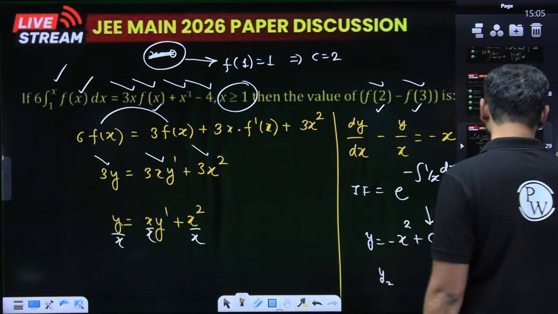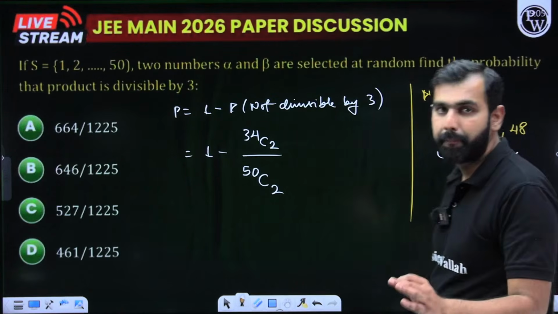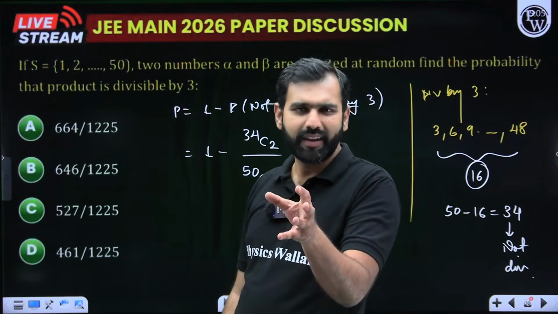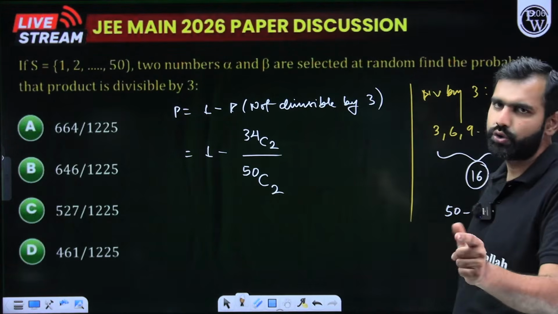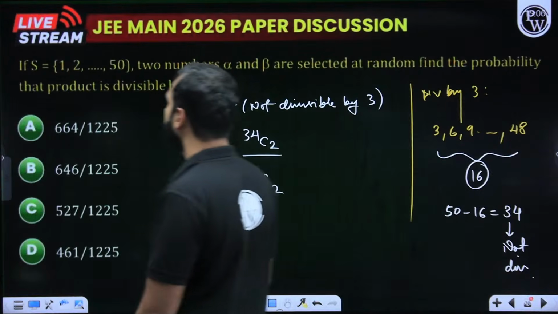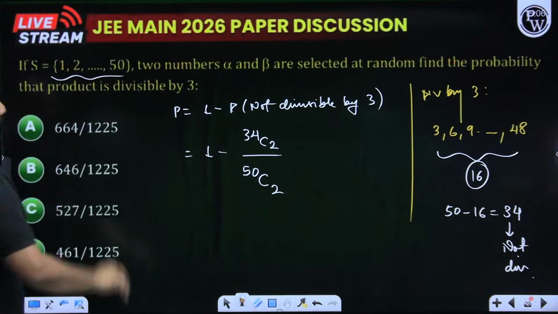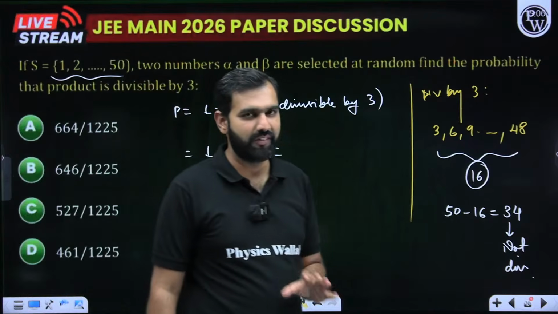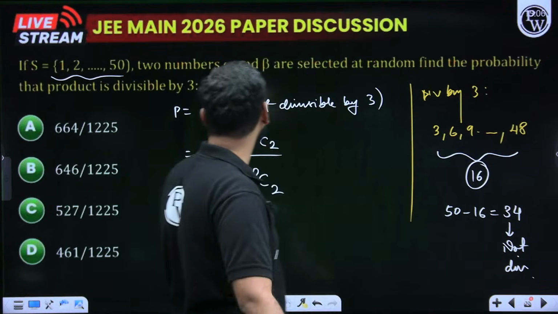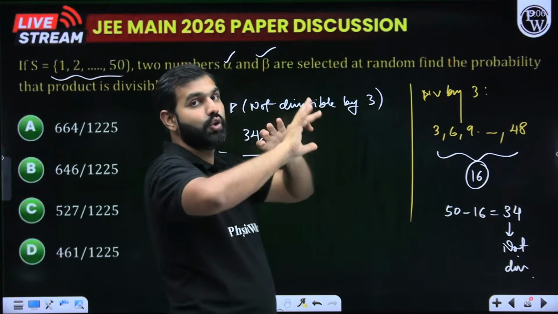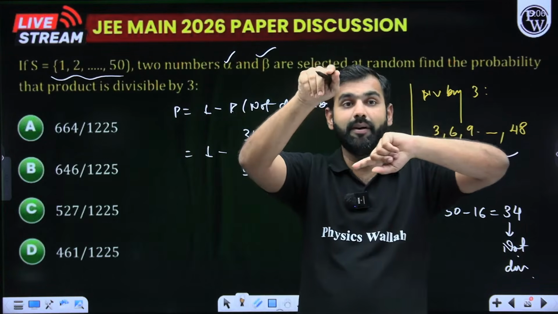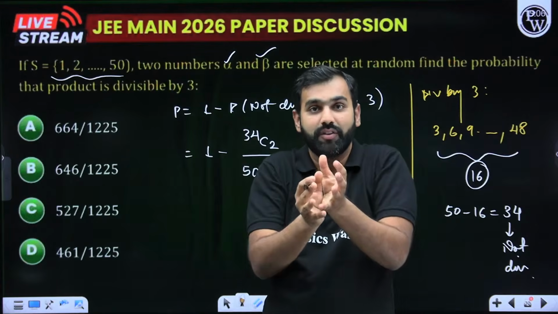The next question says here. Brilliant question, a really simple, easy one. This is something which you should do in the first pass. How would you do it? There are 50 elements, 1, 2, 3, 4, 5 till 50, the first 50 natural numbers, in a set S. You are asked that two numbers alpha and beta are selected randomly from this set. If I am selecting two numbers, that can be done in 50C2 ways. That is your sample space.